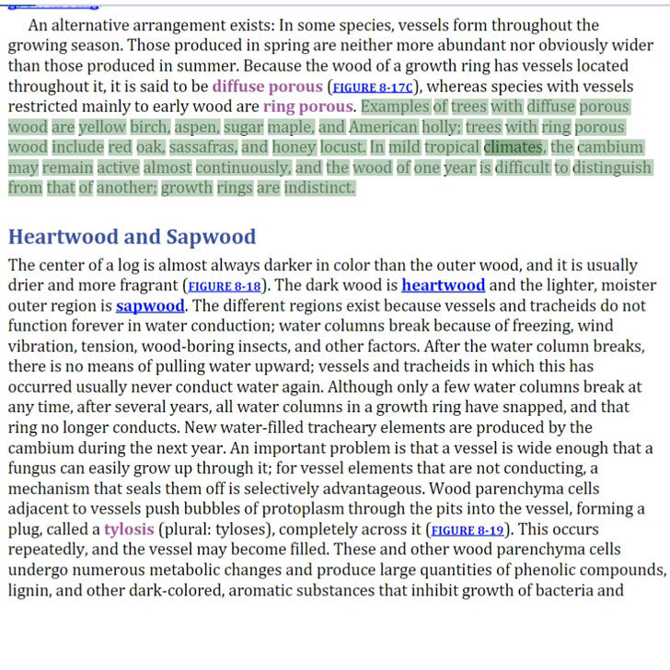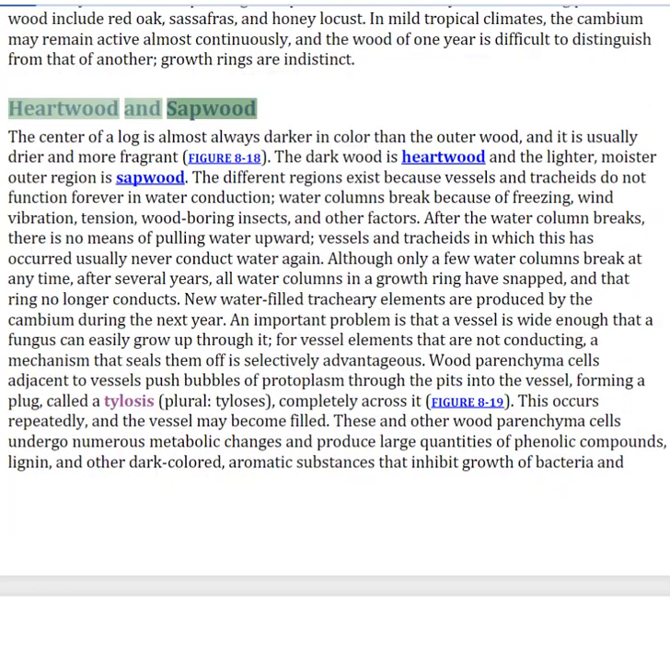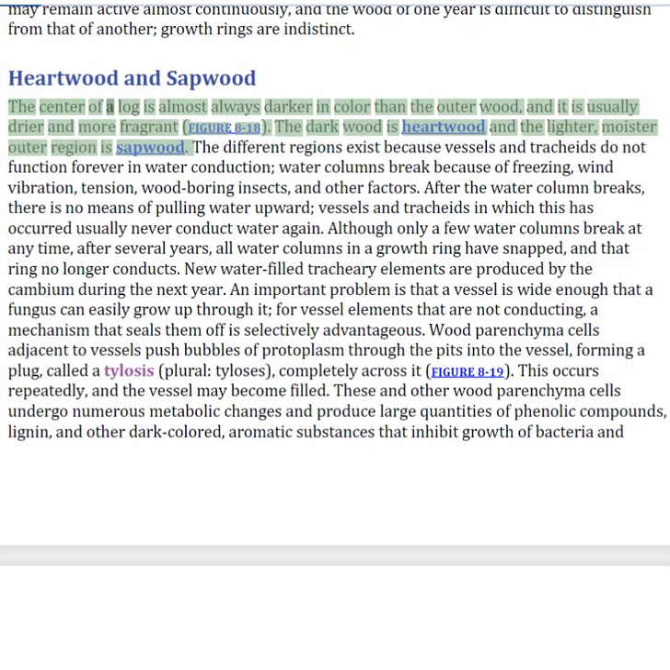In mild tropical climates, the cambium may remain active almost continuously, and the wood of 1 year is difficult to distinguish from that of another. Growth rings are indistinct. Heartwood and sapwood. The center of a log is almost always darker in color than the outer wood, and it is usually drier and more fragrant. The dark wood is heartwood and the lighter, moister outer region is sapwood.